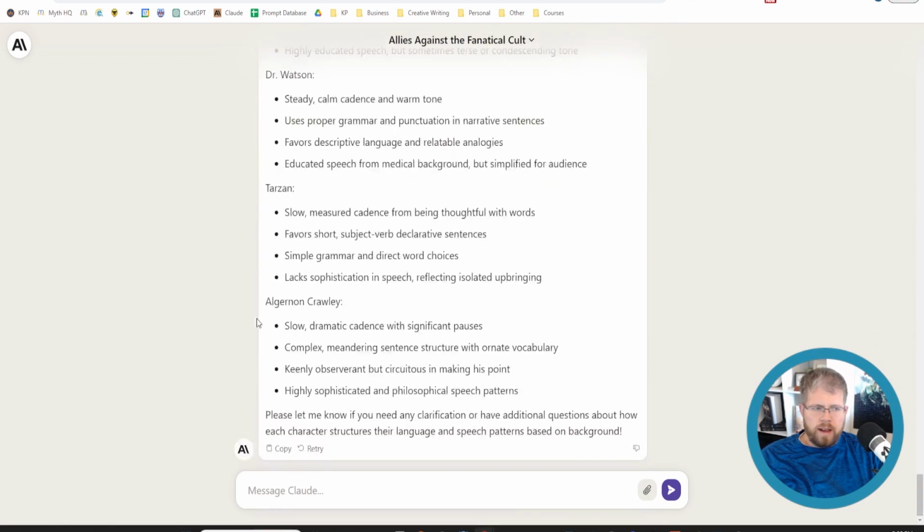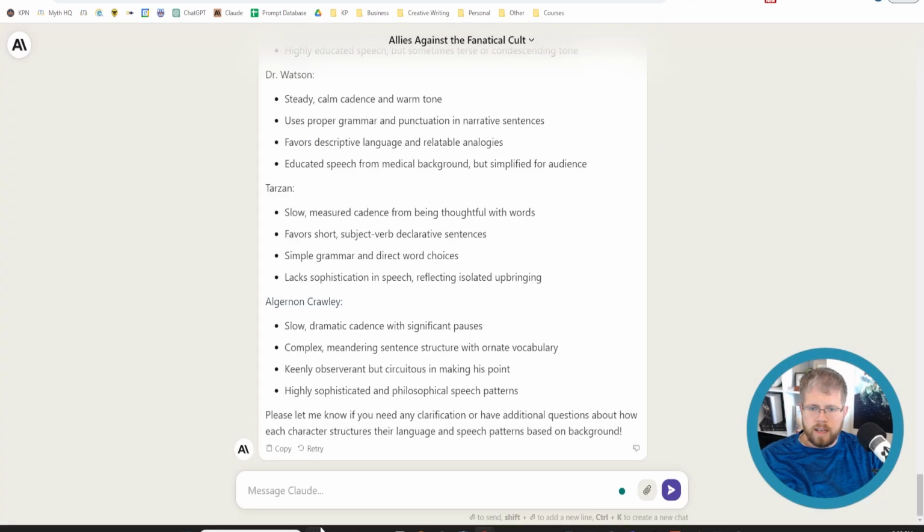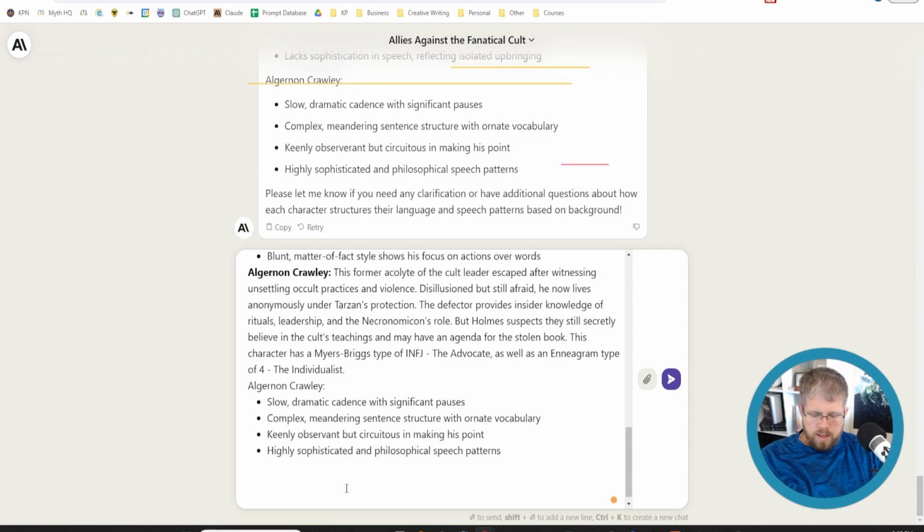All right, so now I've got it the way I want it to be, and I'm just going to paste everything that I've got here in Atticus back into Claude. I'm saying, the above is everything I've put together so far.